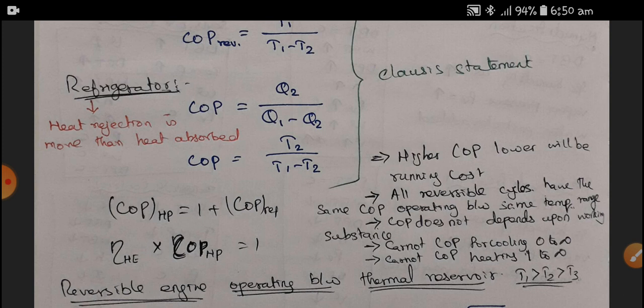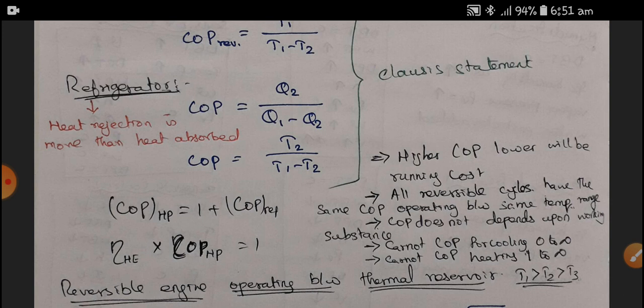All reversible cycles have the same COP operating between the same temperature range. If we want to increase the efficiency or COP, we have to change the temperatures. This is more important: the COP does not depend upon the working substance. Whichever substance it may be, it won't be considered. The temperatures are very important, and heat rejection and heat supplied are very important. The Carnot COP for cooling is 0 to infinity, and the Carnot COP for heating is 1 to infinity. This is for your information.